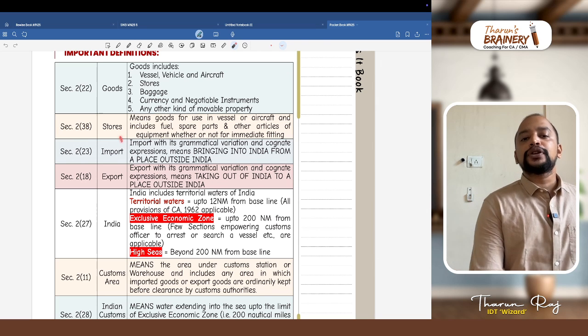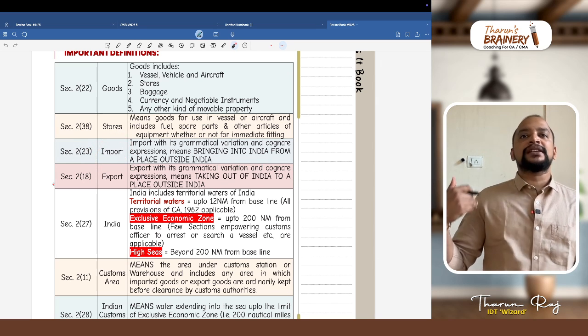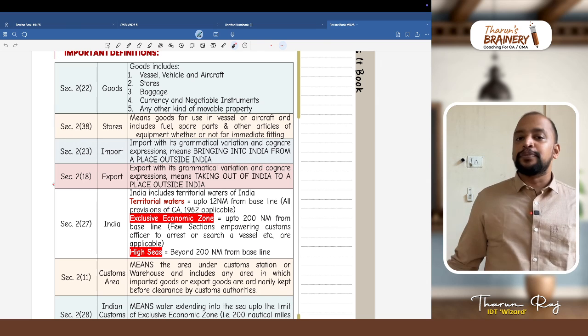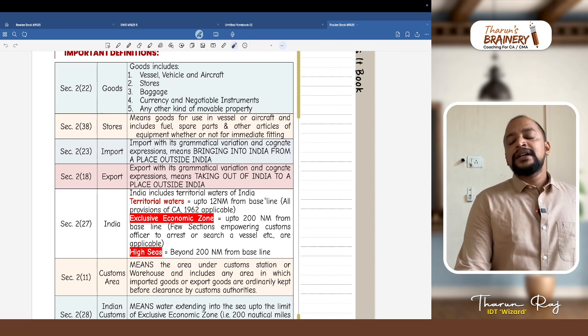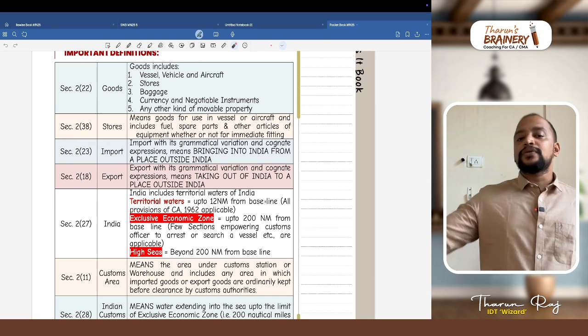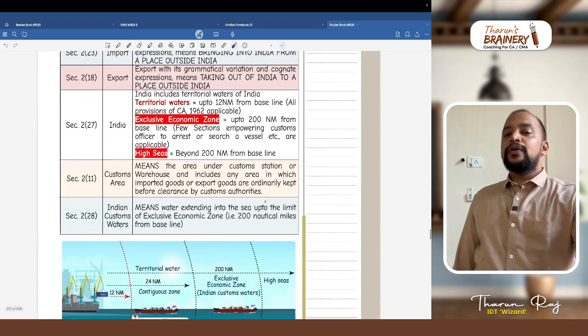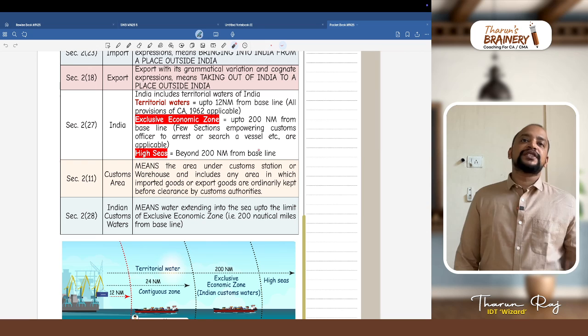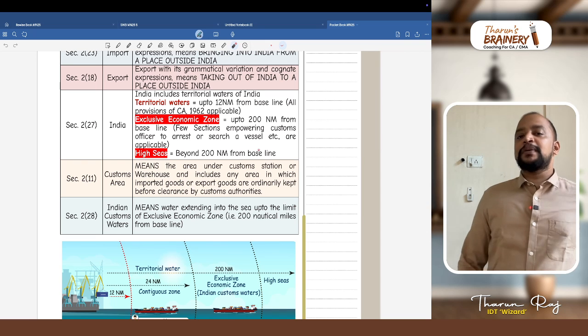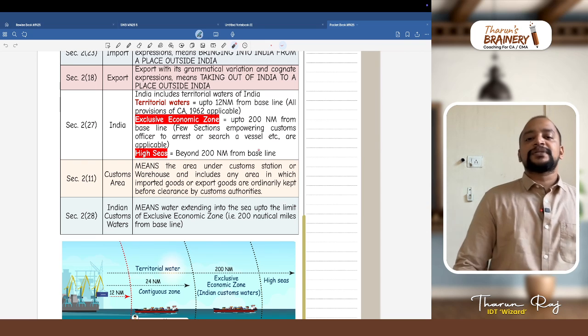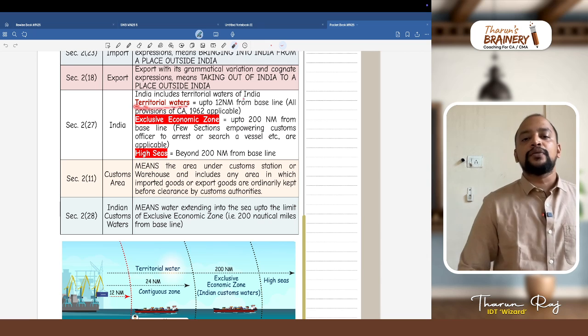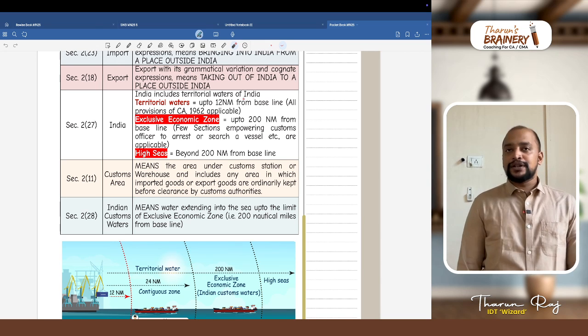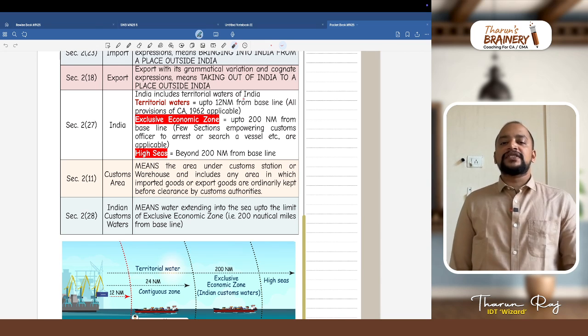And import. Import means bringing into India from a place outside India. And export, same: taking goods from India to a place outside India is known as export. And what is the meaning of India? India includes territorial waters. Territorial waters means up to 12 nautical miles from the baseline, and all the provisions of Customs Act 1962 will be applicable in territorial waters. Then we have exclusive economic zone, that is up to 200 nautical miles from the baseline.